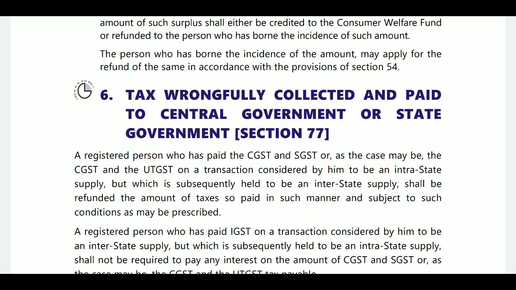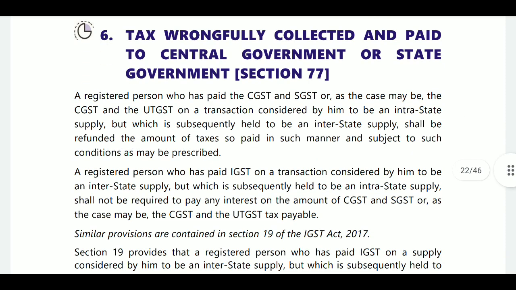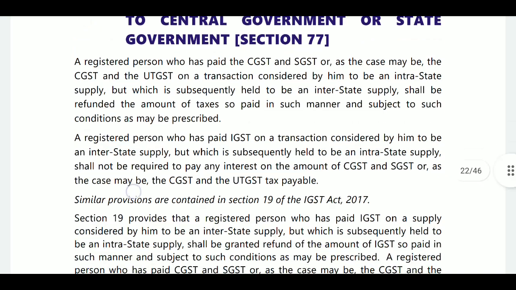Where a registered person has paid CGST or SGST, but it was subsequently found to be an interstate supply, then you are required to pay IGST, but you can claim the CGST and SGST as a refund. Whenever you pay the IGST, you are not required to pay any penalty.